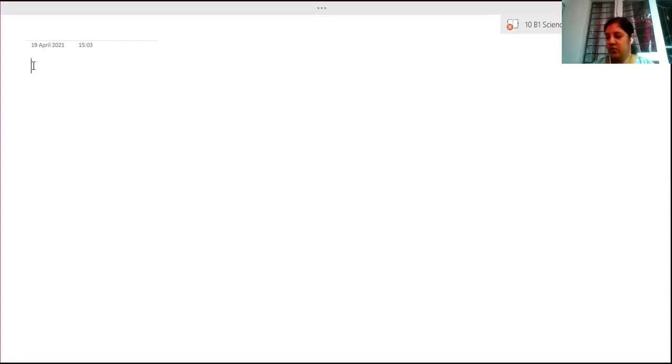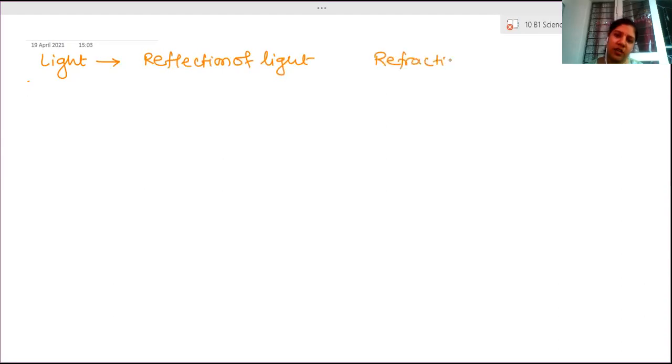Okay. So light, very important. This light chapter is divided into 5 parts: first plane mirror, then spherical mirrors, and then finally lenses. So first, you have to learn reflection and refraction. Two things you have to learn in this chapter. The first phenomenon of light we have to learn is reflection of light, and the second one is refraction of light.